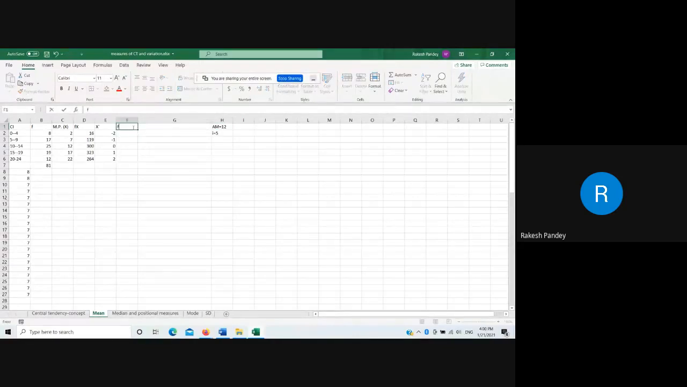Now, we will calculate fx prime. And fx prime means, rather than using the original large X value, we use this X prime, multiplied by F. So this is the value. And then we will sum this, and this will be the value of summation fx prime.